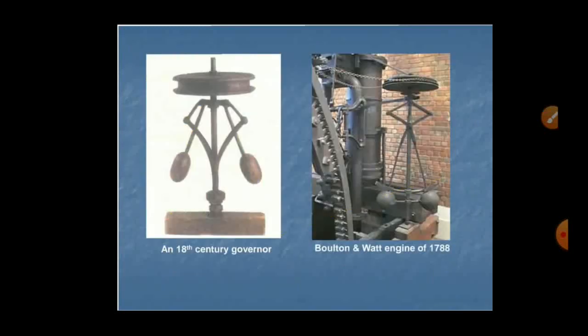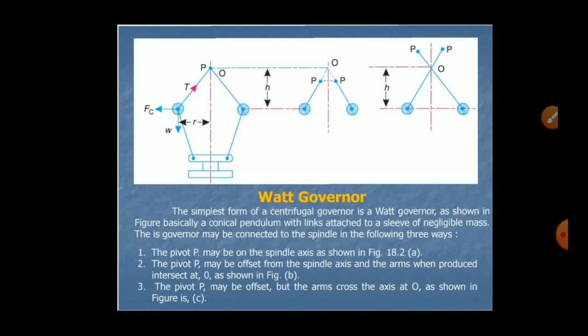This is the old age governor. The first figure shows an 18th century governor which is made of wood. Second is the Boulton and Watt engine of 1788. Now let's see the Watt governor.